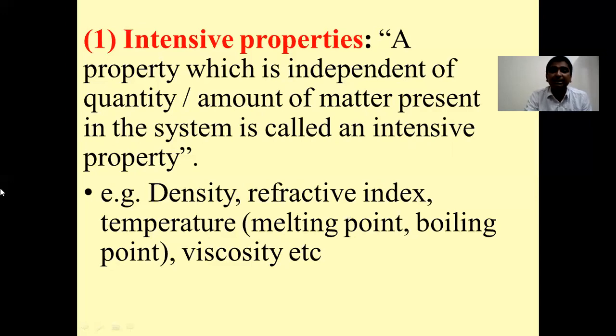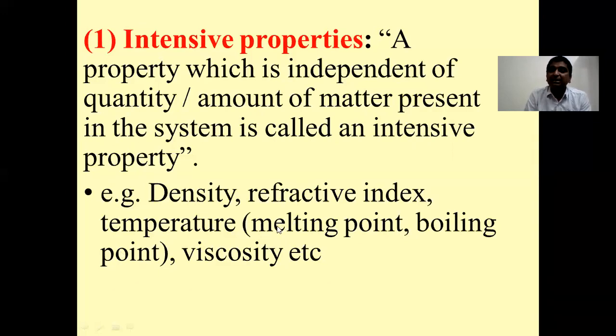Now the third example is temperature, that is melting point or boiling point. Let us consider simple water as the example, or any solid. Whatever may be the quantity of that liquid or solid taken, it will melt or boil at a particular temperature which is called its melting point or boiling point.